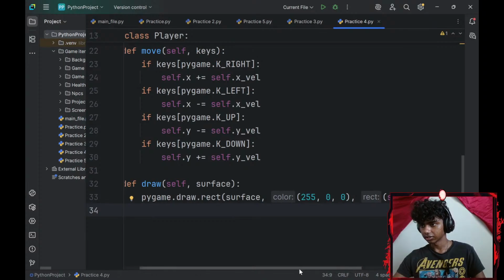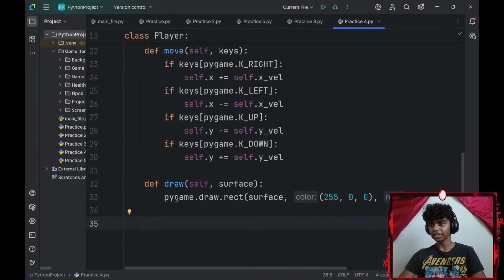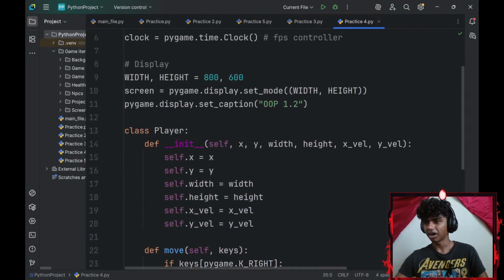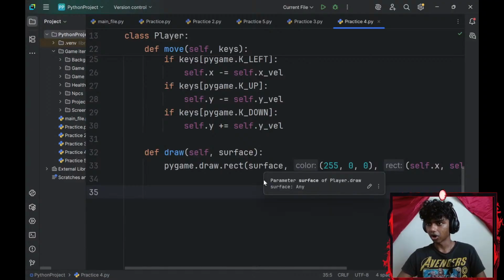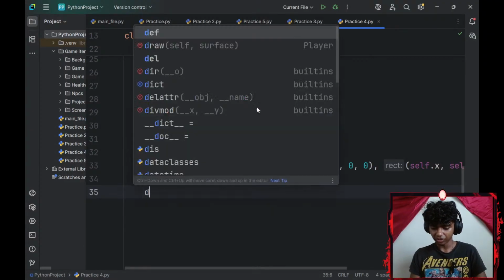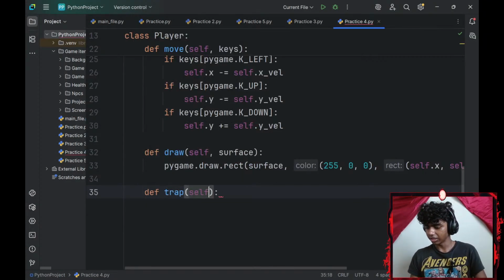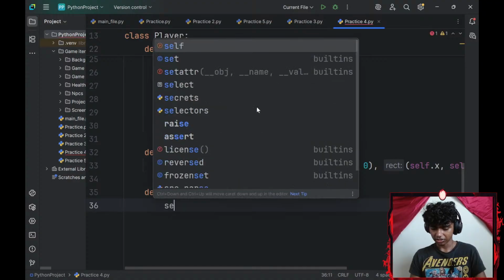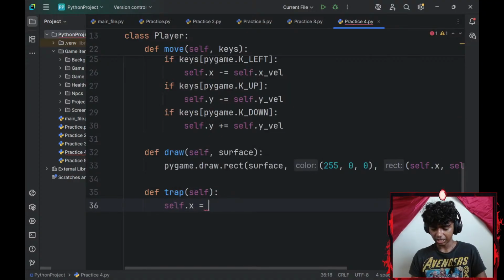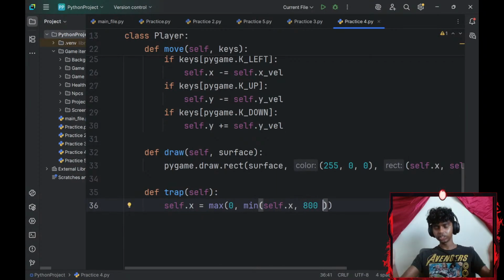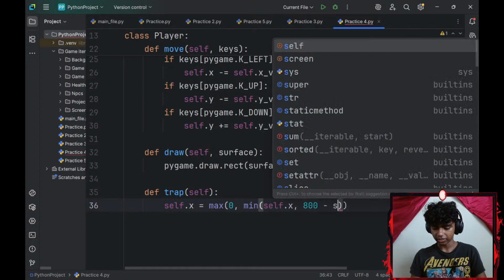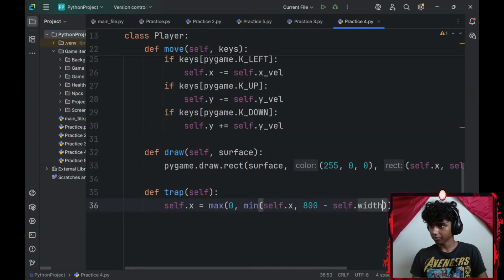Alright, perfect. And then let me go ahead and create my enemy class as well. I'm pretty sure that was all for my player class. I do need a trap, so let me define a trap method. This is going to be pretty easy. So self.x-axis is going to be equal to max, which is going to be set to 0, min, which is going to be set to self.x-axis, comma 800, my horizontal display size minus my self.width.